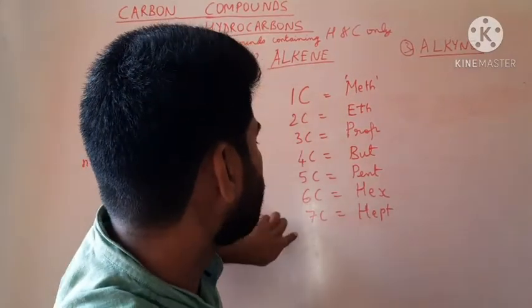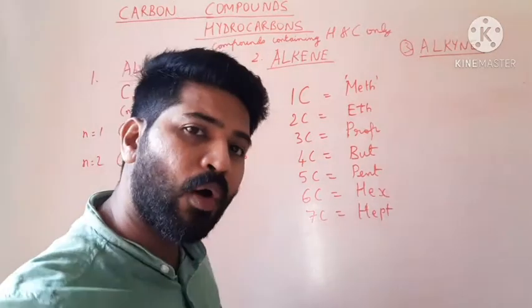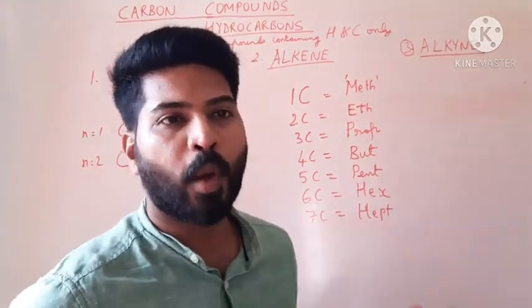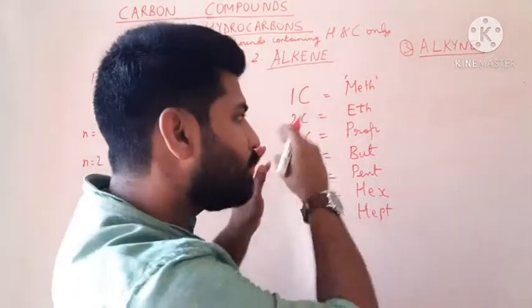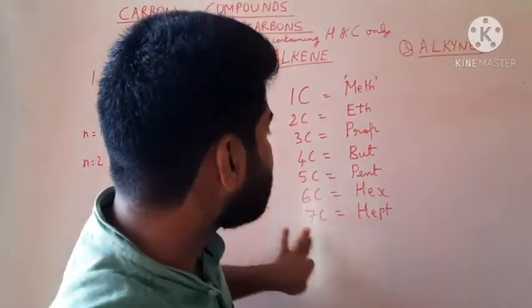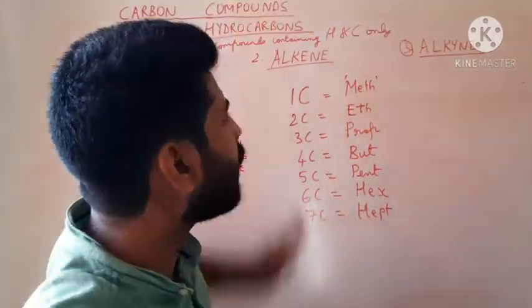So let us look at only the first 7 carbon atoms. We can keep on adding and the list goes on. As you know, the property of catenation, carbon can simply be forming large chains. So this is the criteria for naming the hydrocarbon.